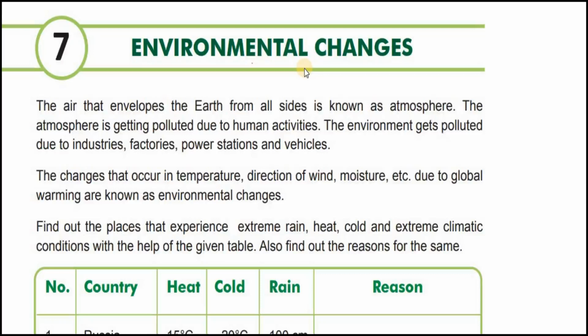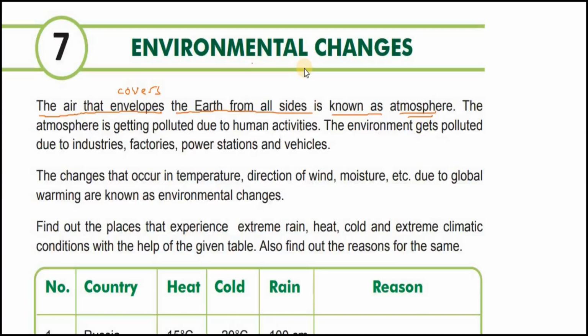Now we have learnt previously about the different spheres which surround the earth. We know about the atmosphere, like the air that envelopes, means covers the earth from all sides, is known as the atmosphere. In the same way we also know about the hydrosphere, means the water bodies. Then we know about the lithosphere, that is the land and all the landforms. And then we also know that there is a fourth sphere called the biosphere, which includes the plants, animals and microorganisms.